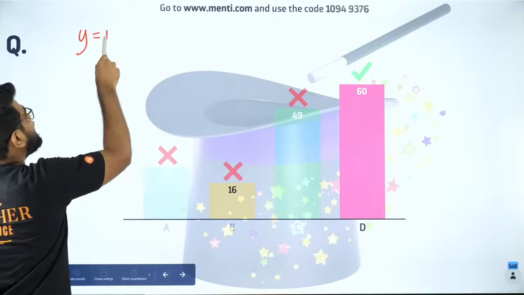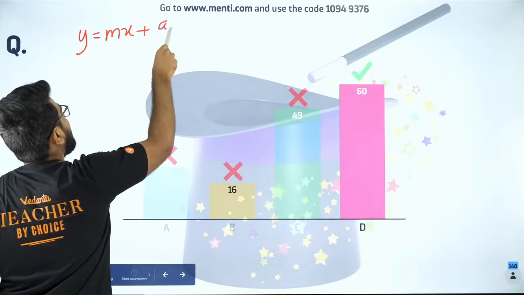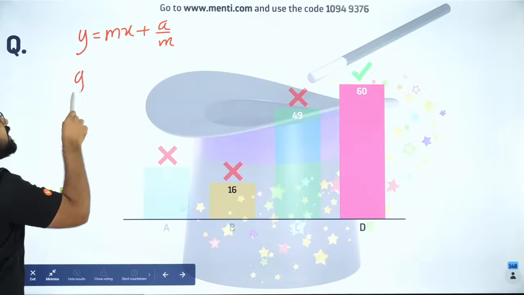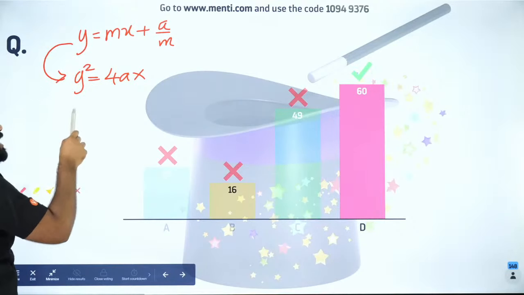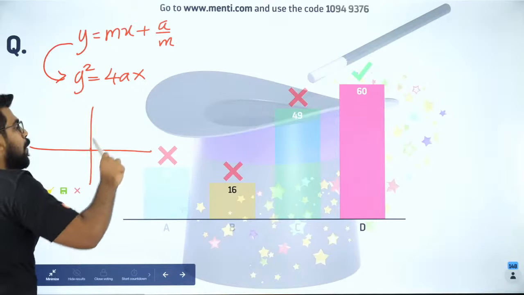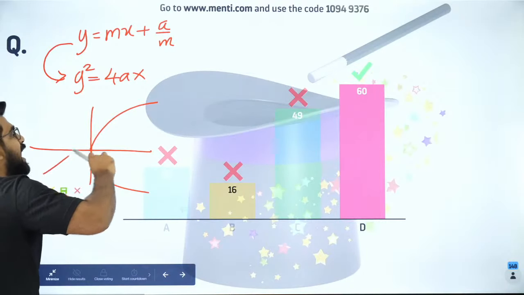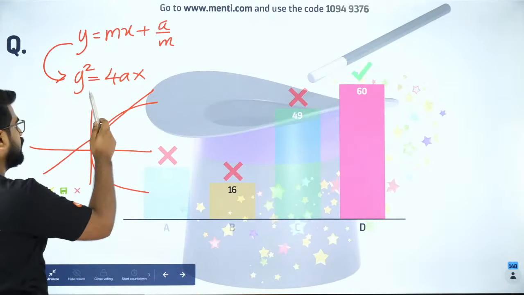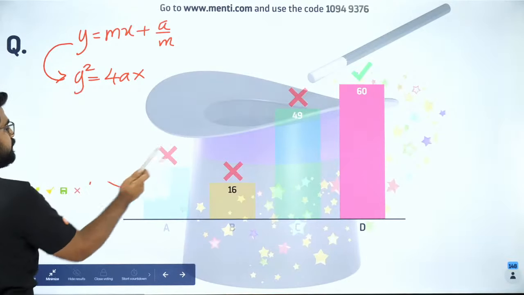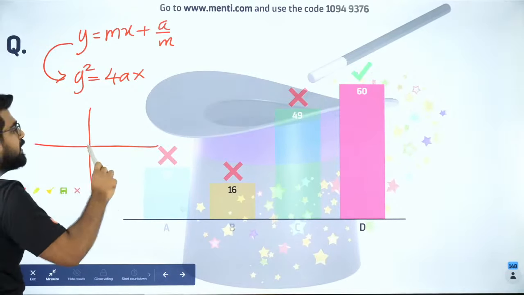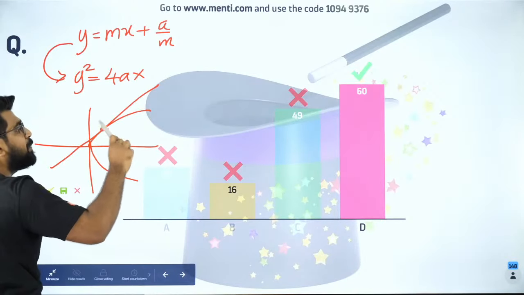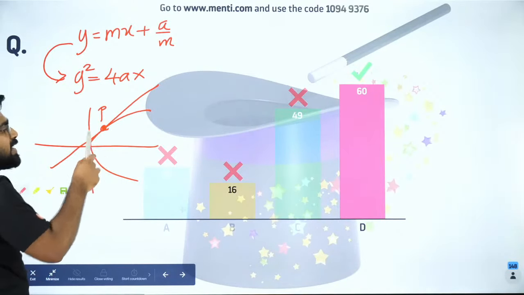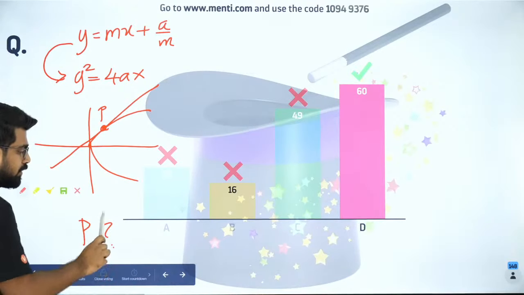So whenever you have y is equal to mx plus a by m, I told you it is going to be tangential to y square equal to 4ax. So if it is tangential to y square equal to 4ax, what does it mean? It means it will be a line like this. Okay, so I drew it wrong. So it will be a line somewhat like this. Let's say it will be tangential. So it will touch the parabola at some point. I want to understand what this point is.